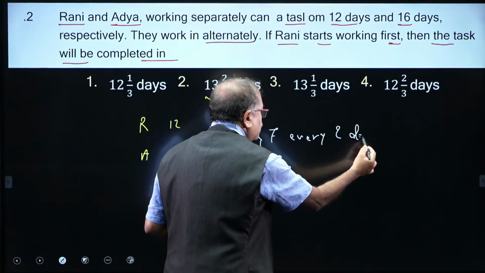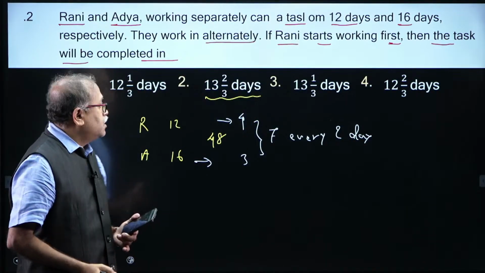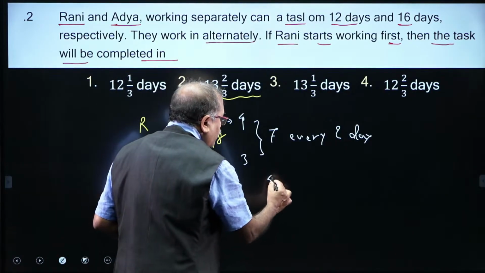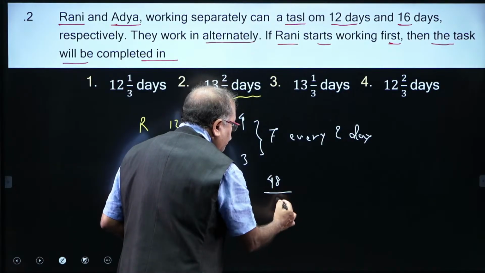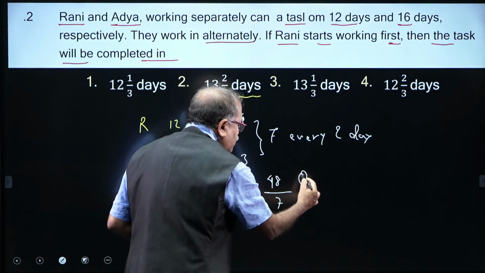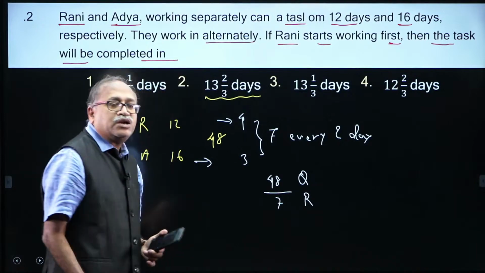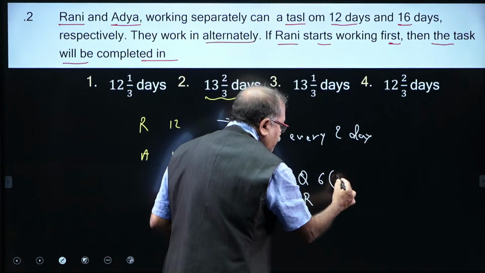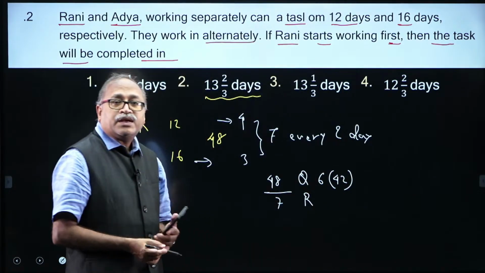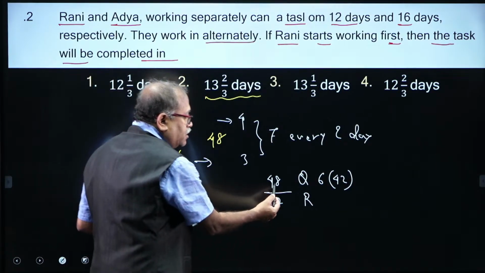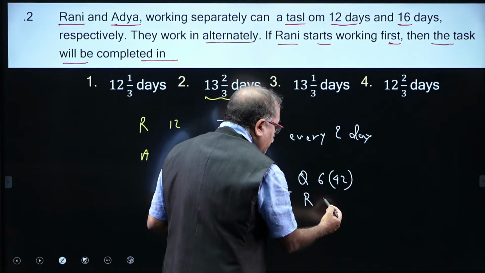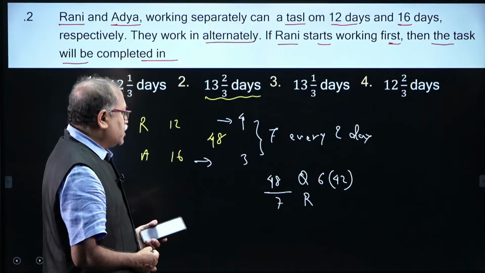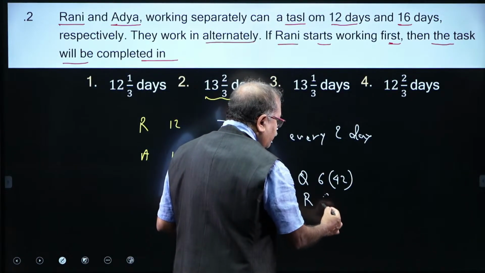Every 2 days, because they are working on alternate days and started with Rani. So let us divide this 48 by the every-2-days work of 7. What is your quotient and what is your remainder? Remainder is 7, 6 is 42. That means 42 units are over. What is the remainder? That is 48 minus 42, which comes to 6 units left. Am I right? 6 units are left, remainder.